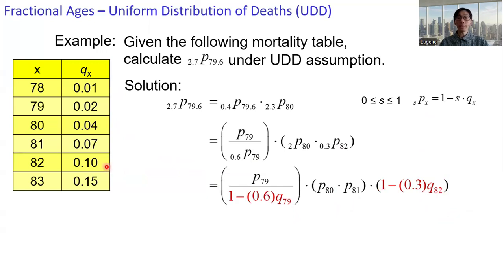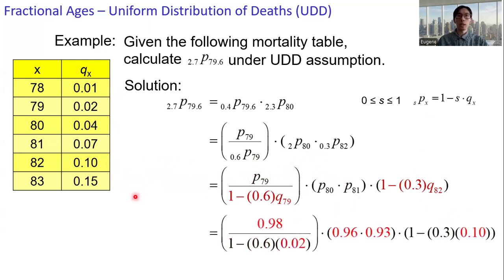And then we can also get the p's, which are 1 minus the respective q's. So p 79 is 1 minus 0.02, so we get 0.98. Similarly, we get p 80 is 0.96, and p 81 is 0.93. Upon calculation, we get the answer 0.8590.